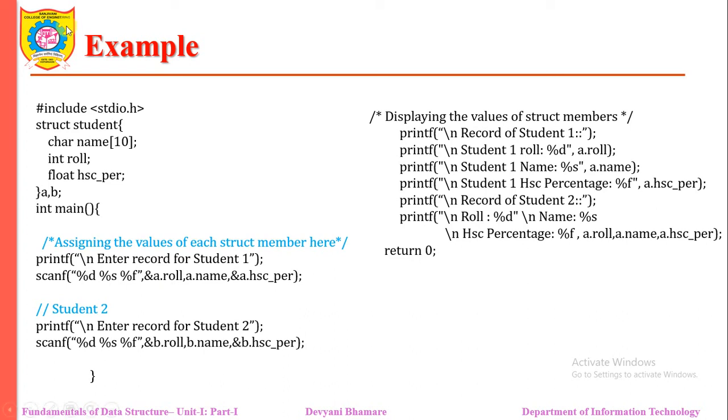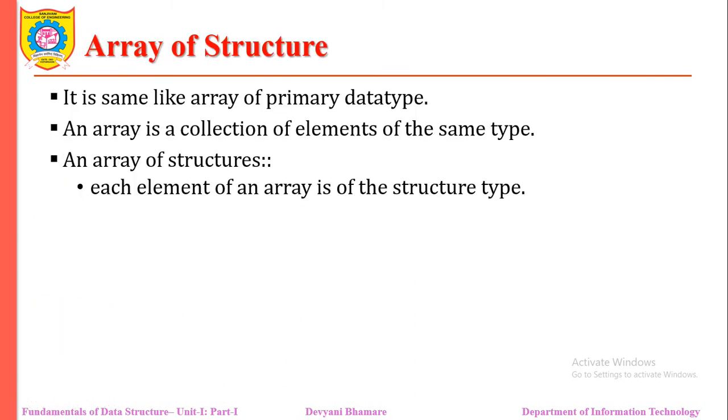So can I say that similar type means a collection of the student type of information? Yes, we can create that array and that is called an array of structure. It is the same as an array of primary data type. We know that an array is a collection of similar types of elements, so we can create an array of structure. Each element of the array is nothing but the structure type, meaning each element is a structure variable.